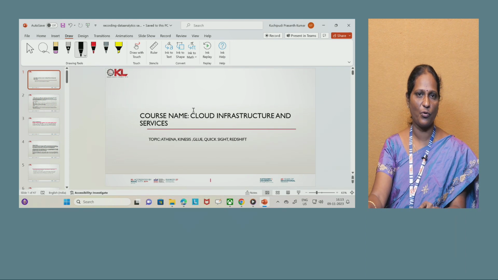So that's all about this session. In this session we discussed AWS data analytics services called Athena, Kinesis, Glue, QuickSight and Redshift. Thank you.